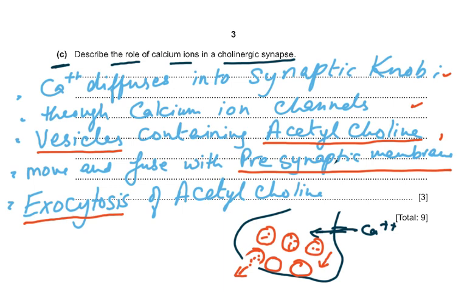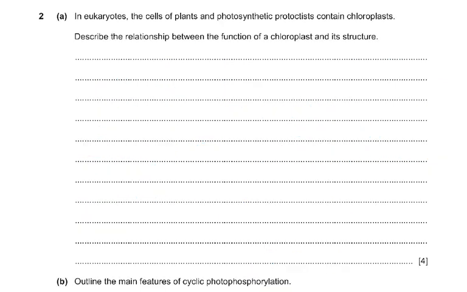Move and fuse with the presynaptic membrane. Again, presynaptic membrane is underlined. And then exocytosis is underlined. So exocytosis is a word which we have to use. You can't say acetylcholine is just thrown out, or the vesicles burst and the acetylcholine just diffuses out. That's all rubbish. That is not going to get you any marks. You have to be very clear in writing the correct biological English. Now, coming to question number 2: in eukaryotes, the cells of plants and photosynthetic protists contain chloroplasts.